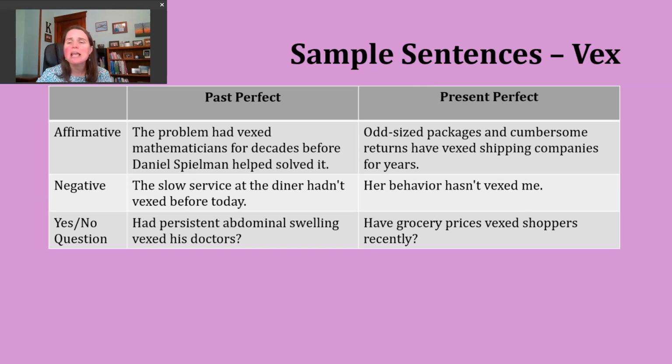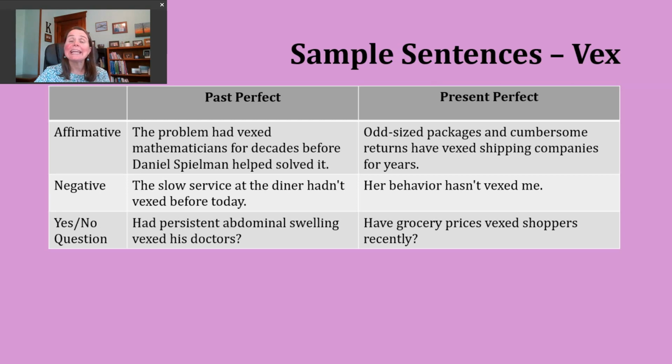Odd-sized packages and cumbersome returns have vexed shipping companies for years. Oh, this might be, again, back to that definition of kind of puzzling, sort of how do we get these things from point A to point B efficiently or in a way that's going to allow us to make more money. That's likely the usage in this sentence.